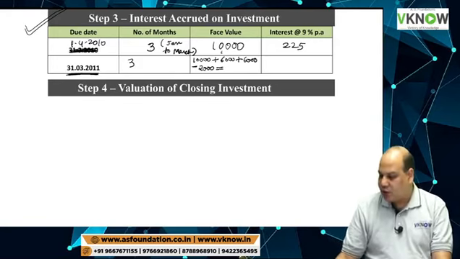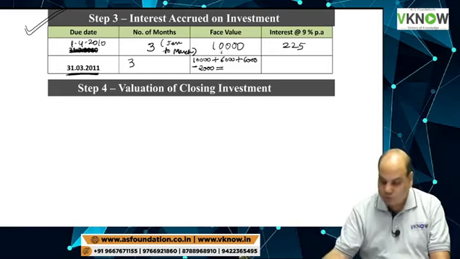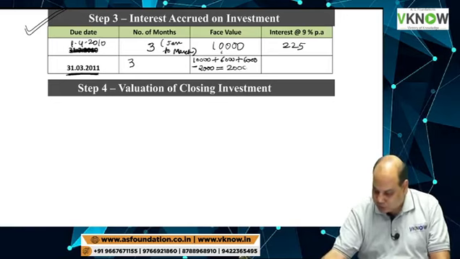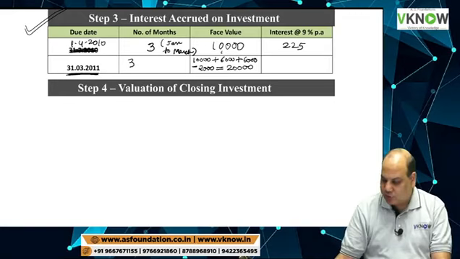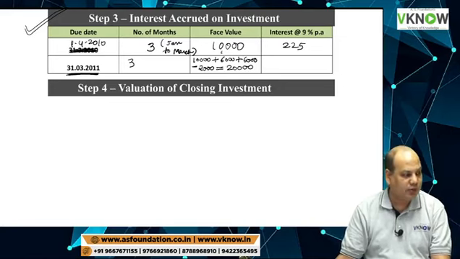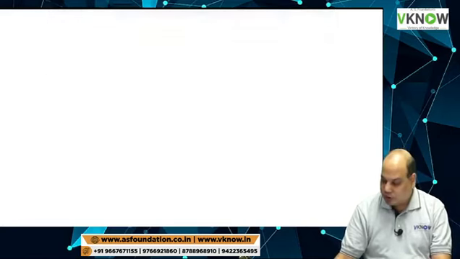So at year end you are holding investment of 10 plus 6 plus 6 minus 2, 20,000 rupees. 20,000 is the closing face value of investment.